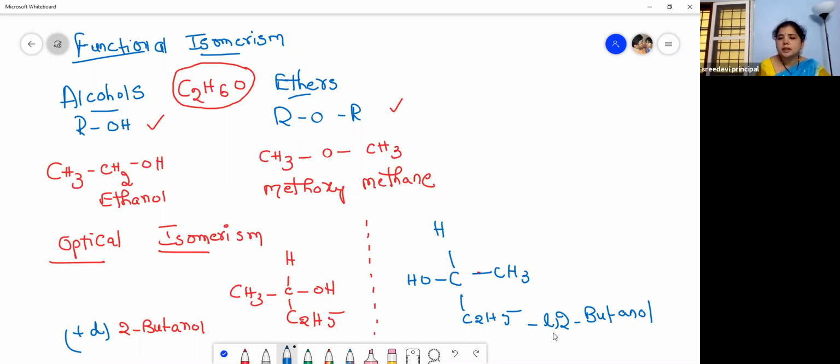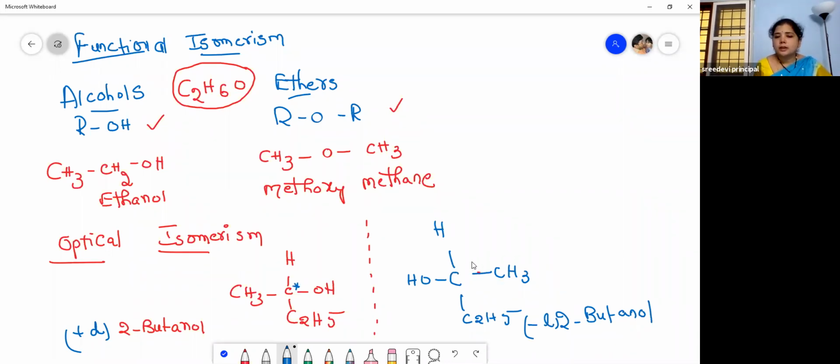Understood? This one rotates the plane polarized light towards the right side, whereas this compound rotates the plane polarized light towards the left side. So that's why we call one levo and the other dextro. 2-butanol is an optically active compound because it is bonded with 4 different groups.